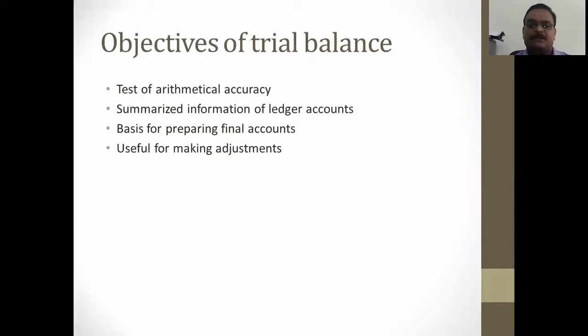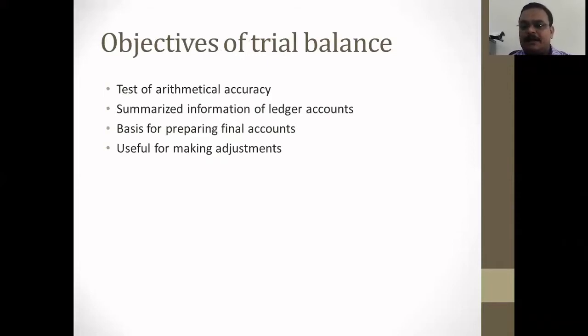The second objective is summarized information of all the ledger accounts, because there are many parties and many ledger accounts made by the business organization and its accountant. So there is a need for summarization of those ledger accounts, and it is possible only by the preparation of trial balance.